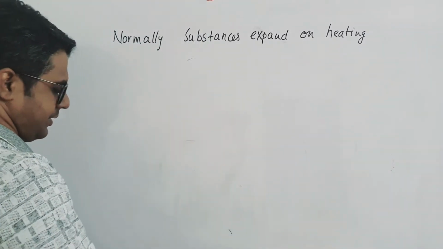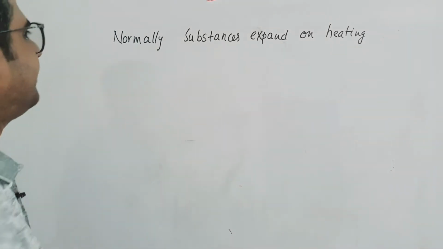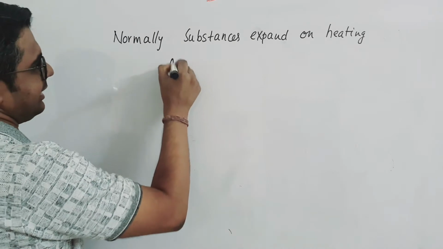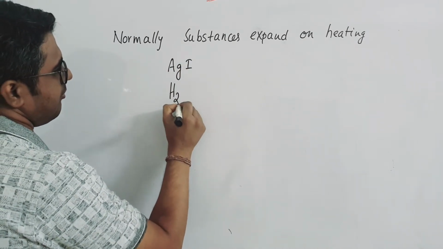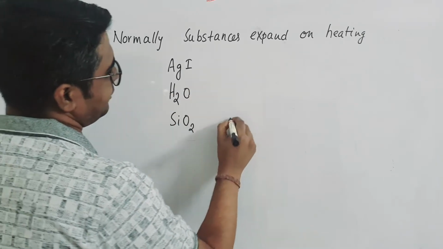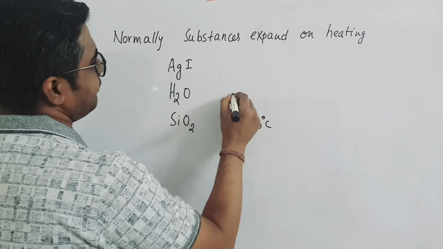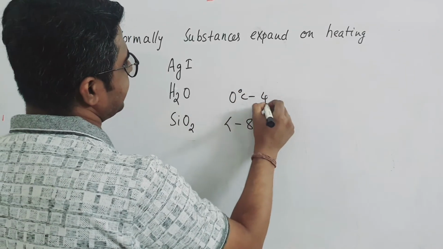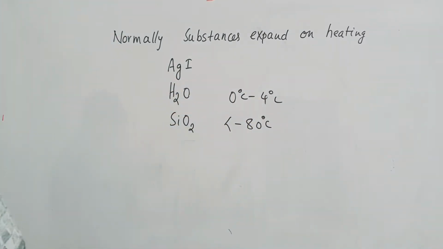Now this is normal, but I'll write down some substances: silver iodide, water and silica. Silica below 80 degrees Celsius, or water from 0 degrees Celsius to 4 degrees Celsius, or AgI from 80 to 140.